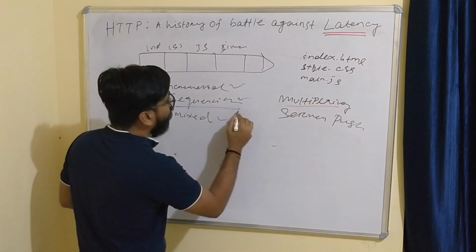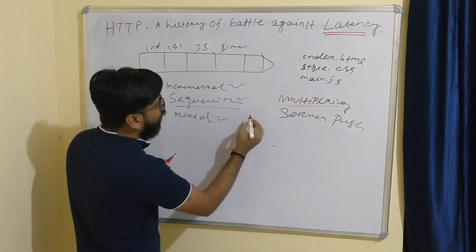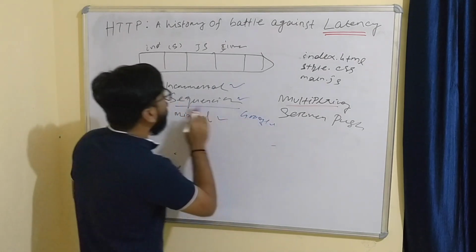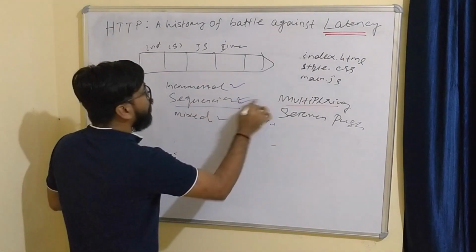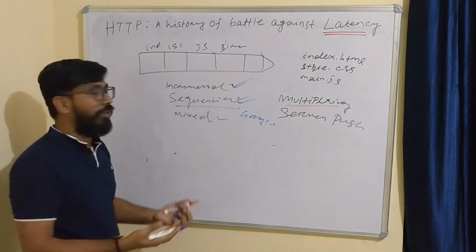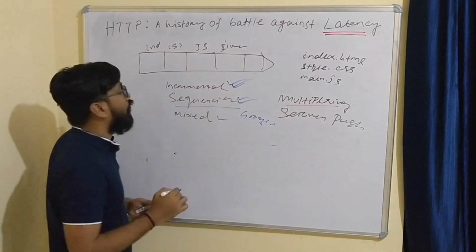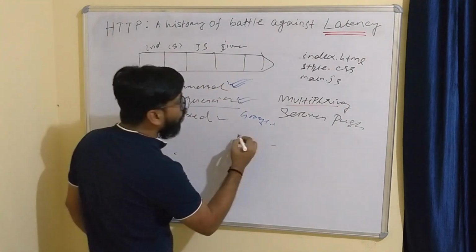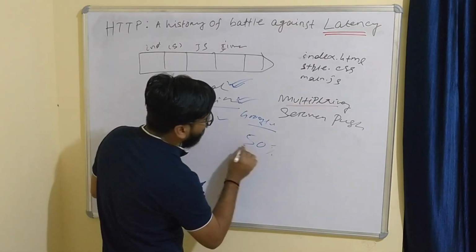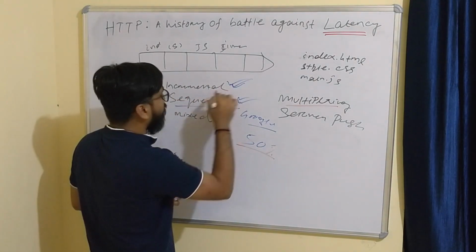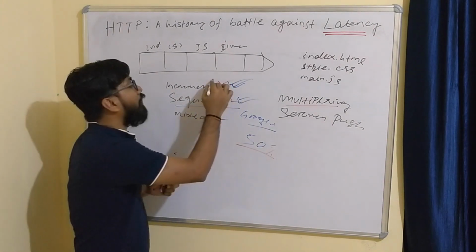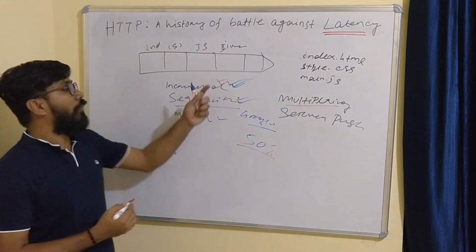Sequential works like Google Chrome. Okay, Google Chrome has actually implemented sequential multiplexing, and Safari and Microsoft Edge work incrementally. So I would say Google Chrome is 50% faster than those who have implemented incremental multiplexing.